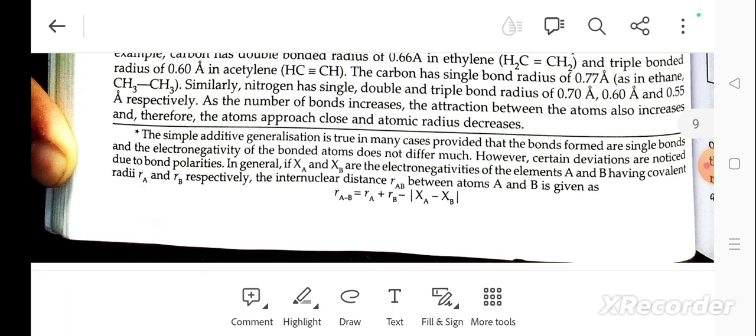Similarly, nitrogen has single, double, and triple bond radii of 0.70, 0.60, and 0.55 respectively. As the bond order increases, the attraction between the atoms also increases, and therefore the atoms approach closer and the atomic radius decreases.